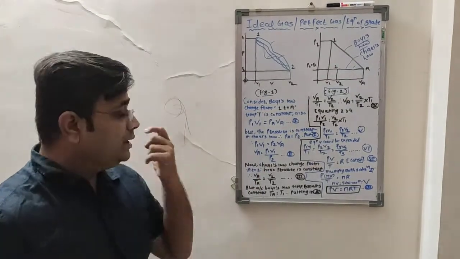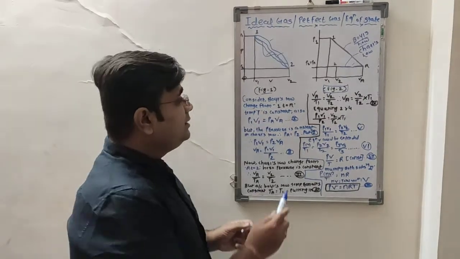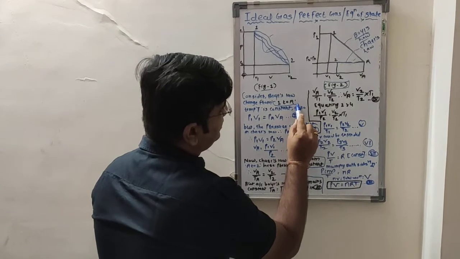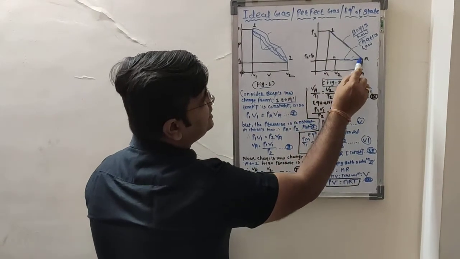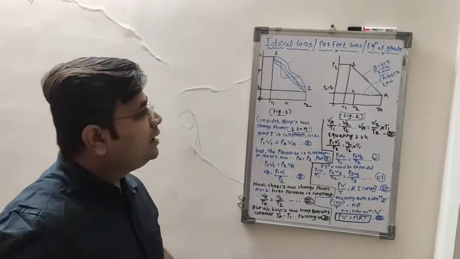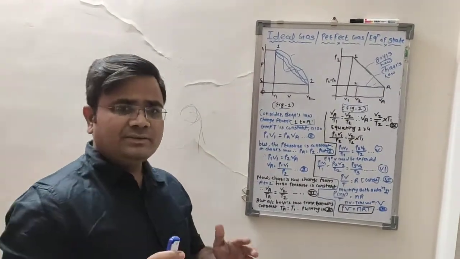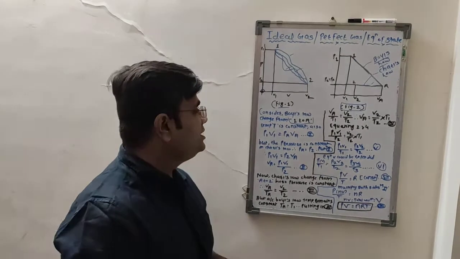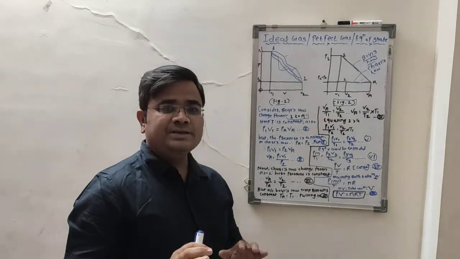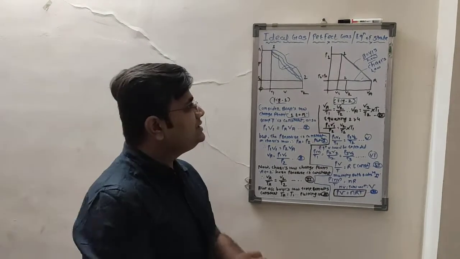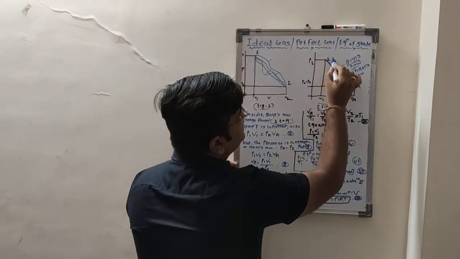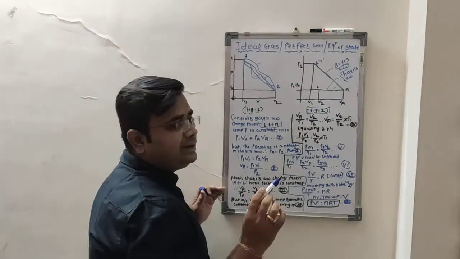Now let us consider only the path from point 1 to A. Firstly consider only this line, that is nothing but Boyle's law. As we have already discussed, what is Boyle's law? When the temperature is kept constant, the product of pressure and volume will be constant. So now here the T is constant.